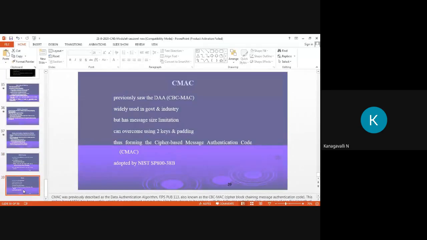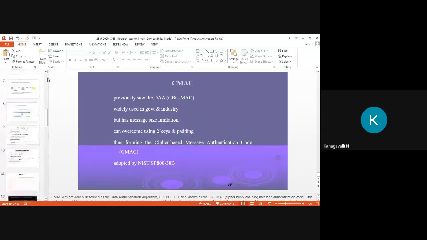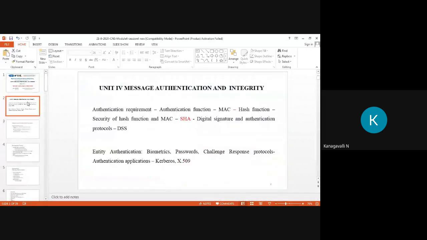CMAC has a message size limitation, which it can overcome using two keys and padding, right? The cipher-based message authentication codes are adopted by NIST SP800. Up to this we saw in our last class, security of hash functions and MAC, right?